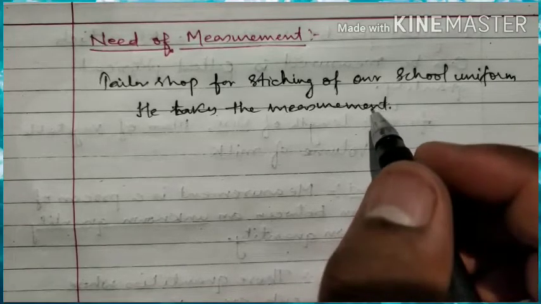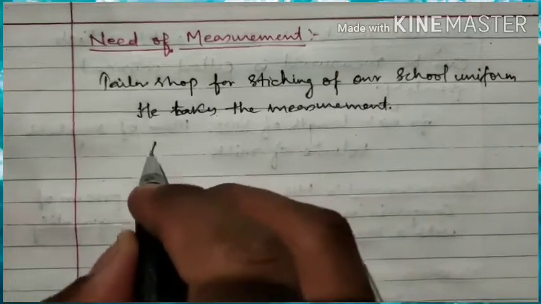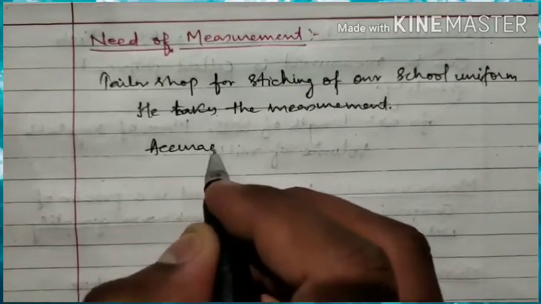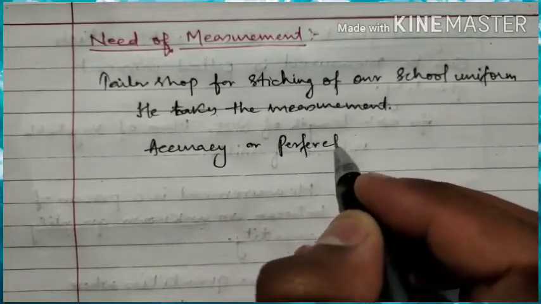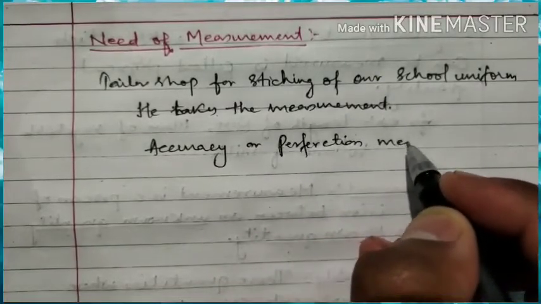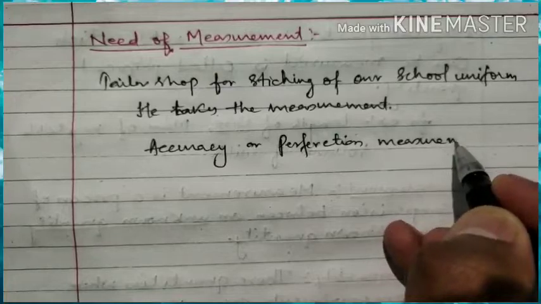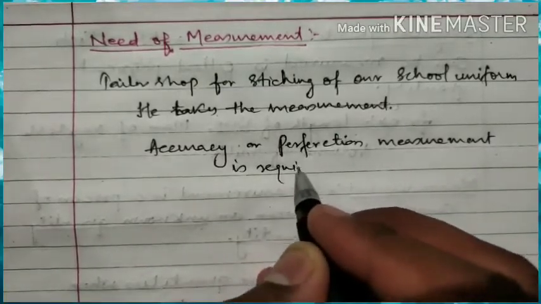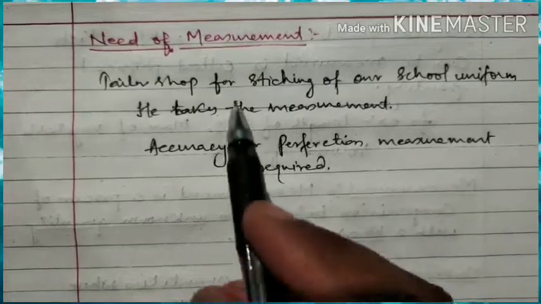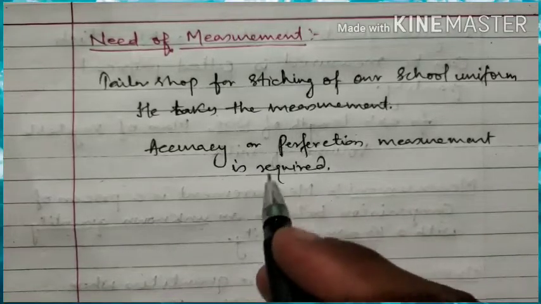So we can say that for accuracy or perfection, measurement is required. I hope that this example you have understood.